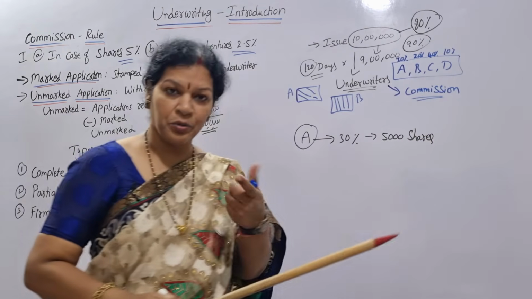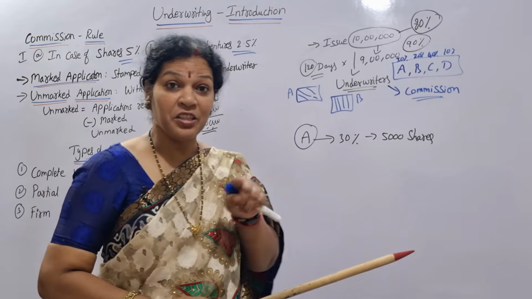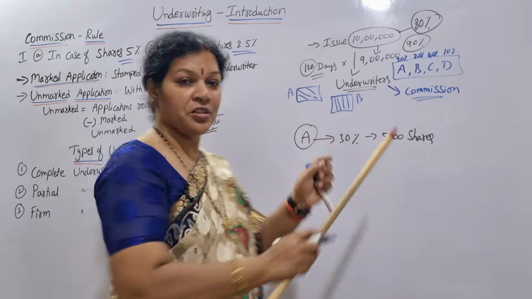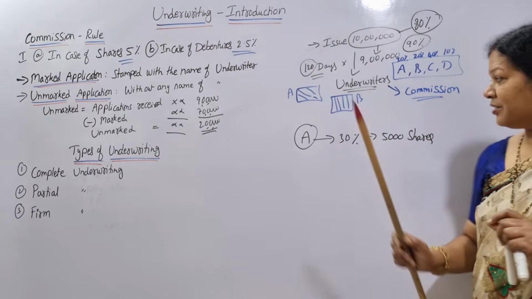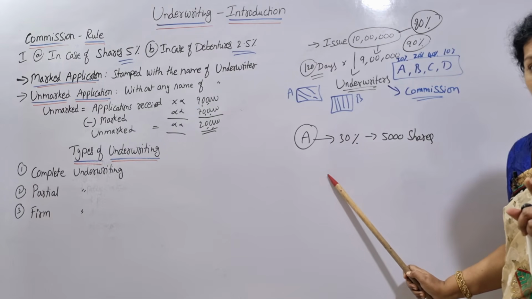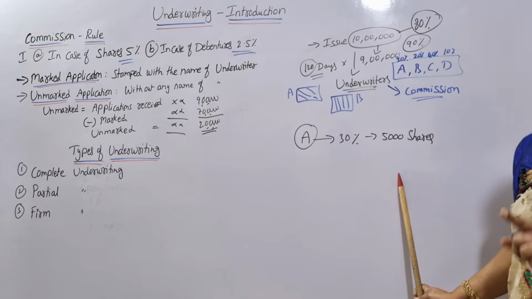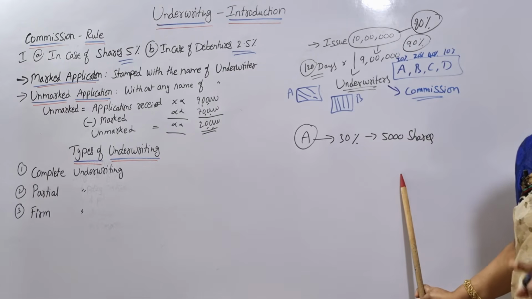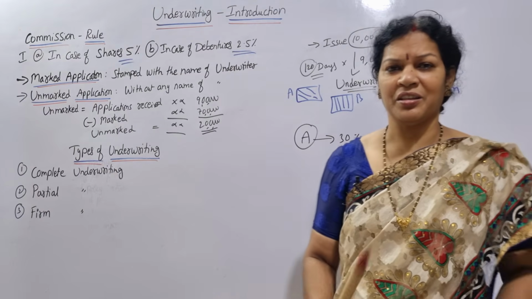5,000 shares, or you can say debentures. He wants to buy them for himself, not to sell to someone. In such cases, we call it firm underwriting. Are you getting it? He is ready to give the underwriting of 30%, but along with that he wants to buy a few shares or debentures for his own personal purpose. Then we call it firm underwriting.